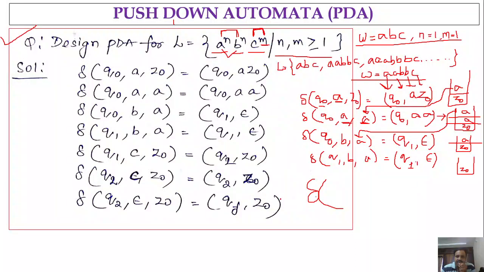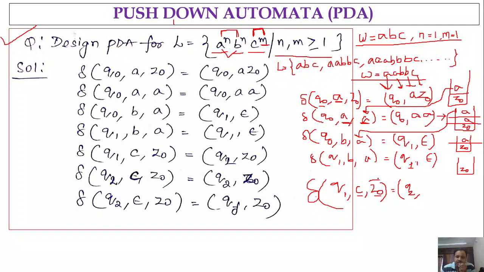Next, what is the next input that we are having? C. We are in state Q1. If the input is C and the top of the stack is Z naught, it means the B's have completed and now the C's are starting, right? So if you are in state Q1, if you get C as input and the top of the stack is Z naught, we move to state Q2 since we have started seeing the C's. So in Q2, what are we going to push in this case?